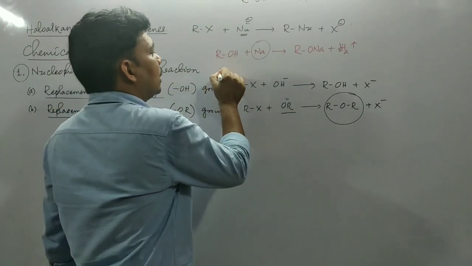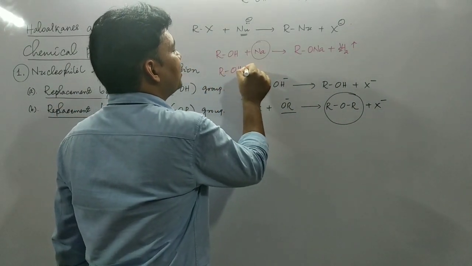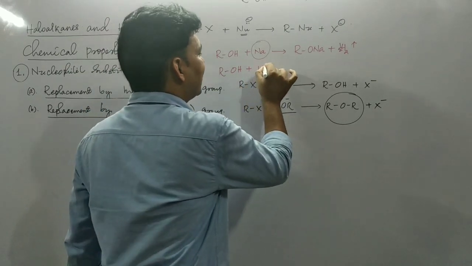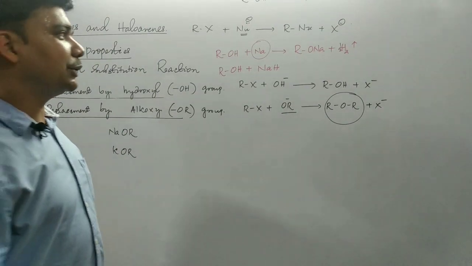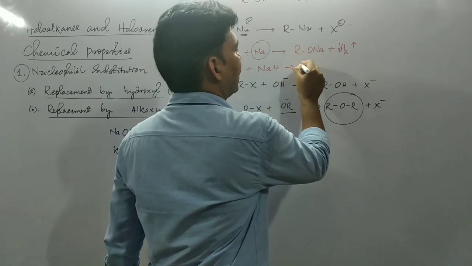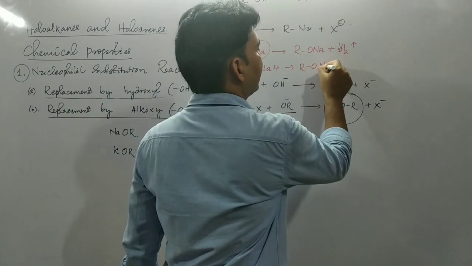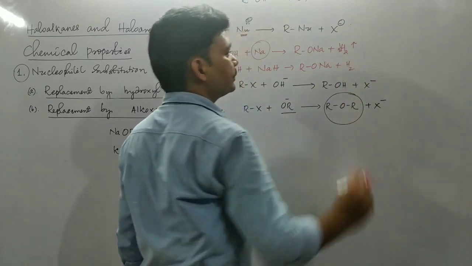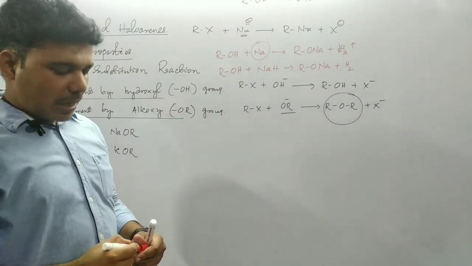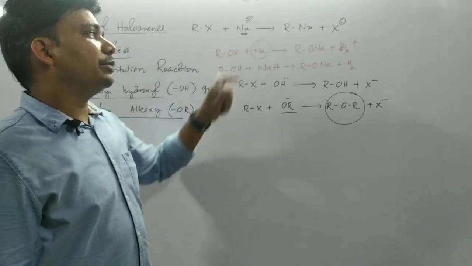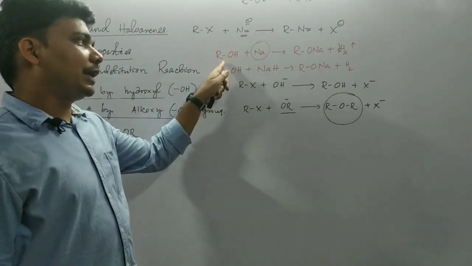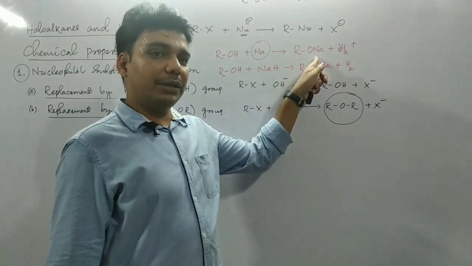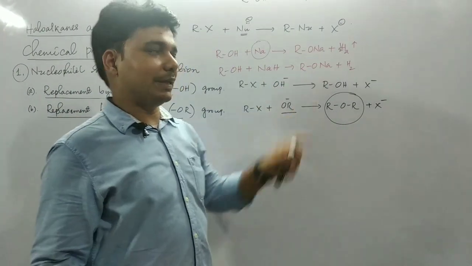Or alcohol may be treated with sodium hydride or potassium hydride, NaH, to get the corresponding alkoxide, RONa, plus hydrogen. Either we can treat sodium metal or sodium hydride with alcohol in order to prepare sodium alkoxide.